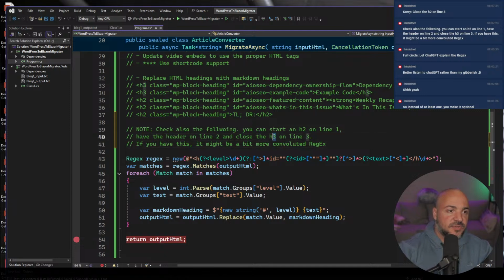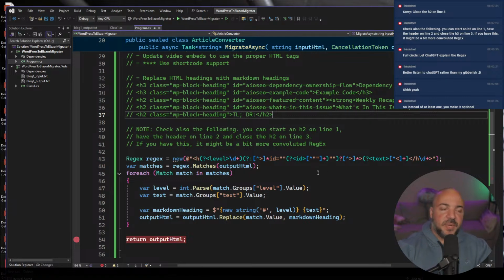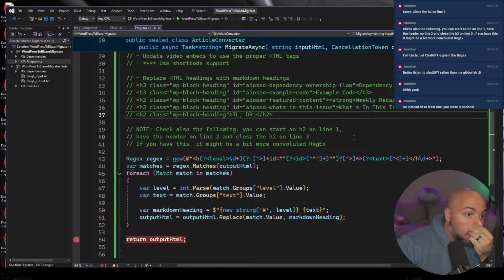He corrected his typo, so close the H2 on line 3. Okay, so I shouldn't have this in my code, but this would be a perfect edge case to consider because there's nothing that says that these tags have to be across one line. Cool. Okay, so that actually worked.